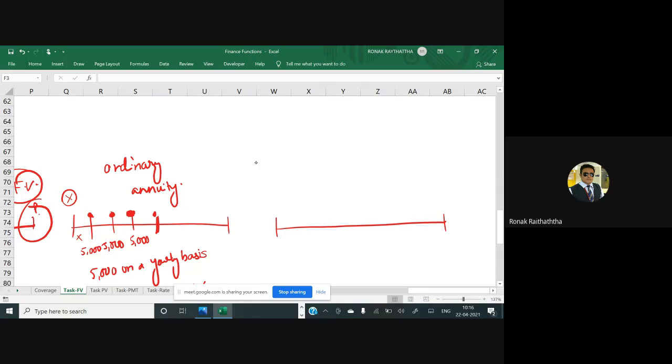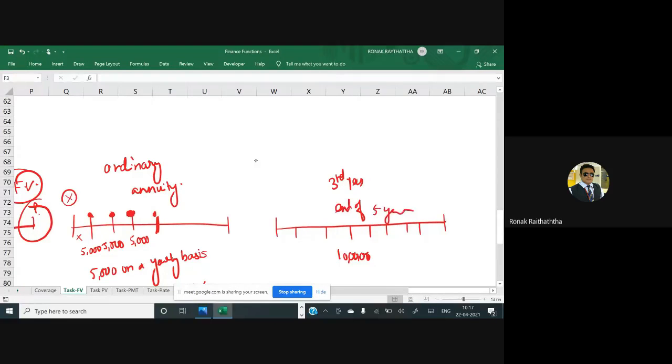So 2 years have passed, and then at the end of the third year, I will start investing. He will start investing 10,000, for how many years? For 5 more years.